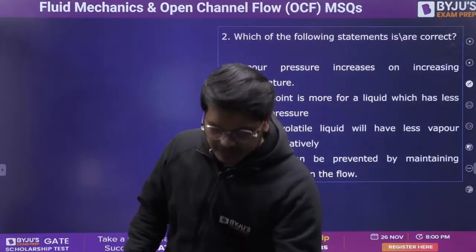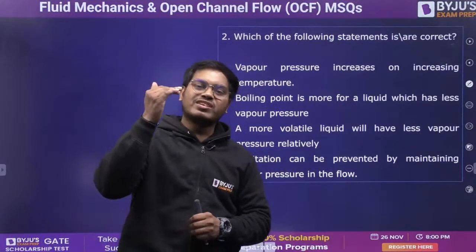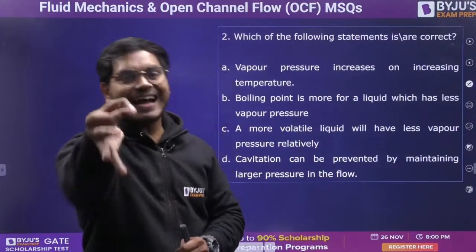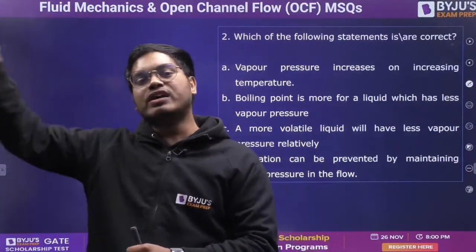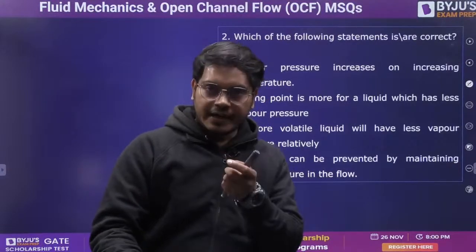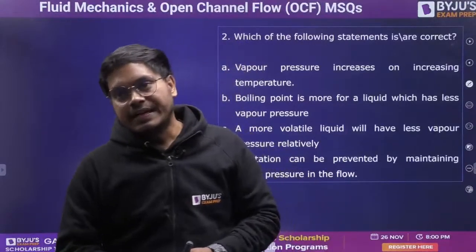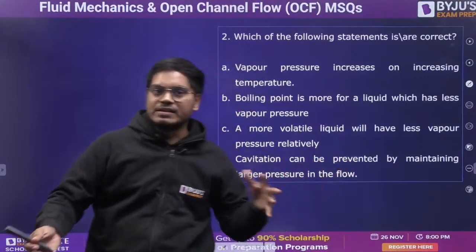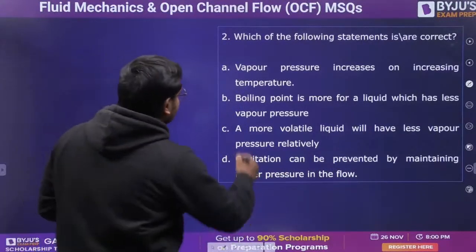So what will happen is the pressure will slowly come down, and the point at which the pressure reaches the vapor pressure of this water, the water will start boiling, even at this room temperature, which is somewhere around 27 or 28 degrees. So it is actually pressure dependent. Remember one thing.